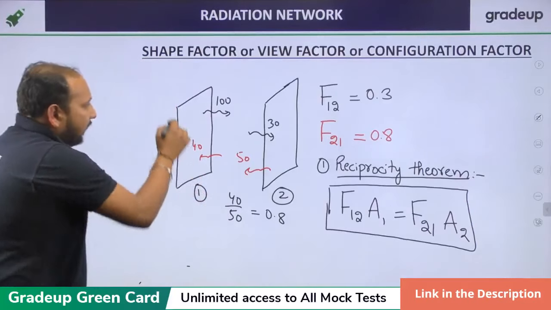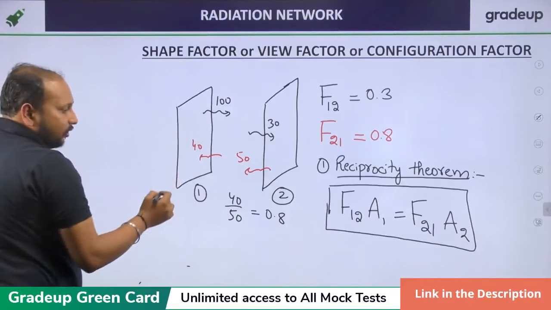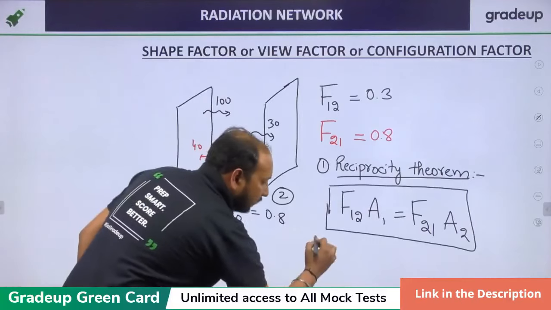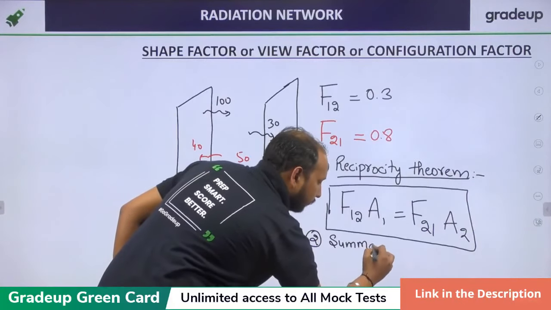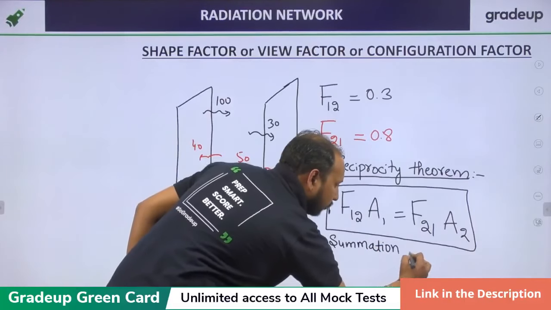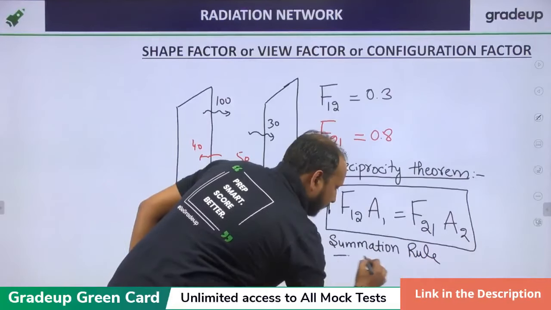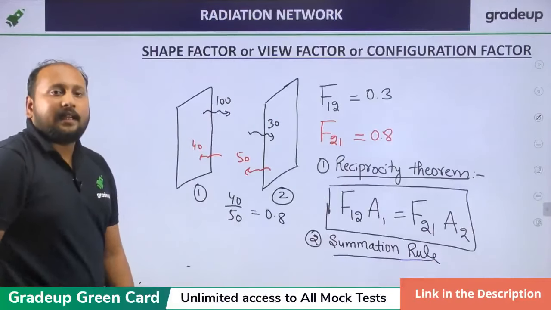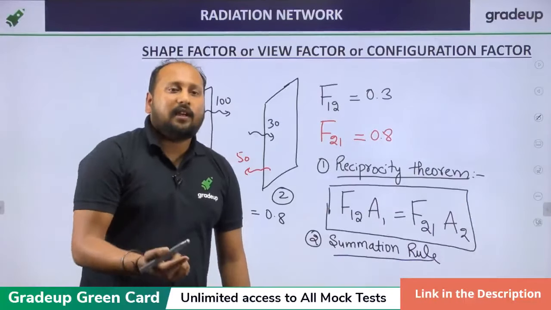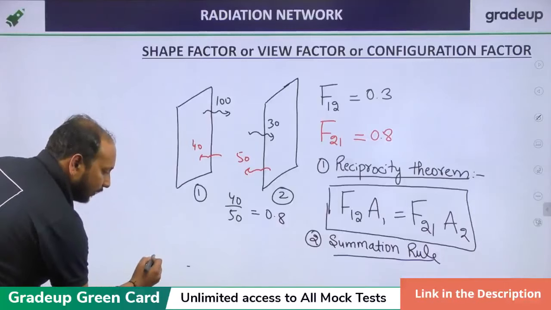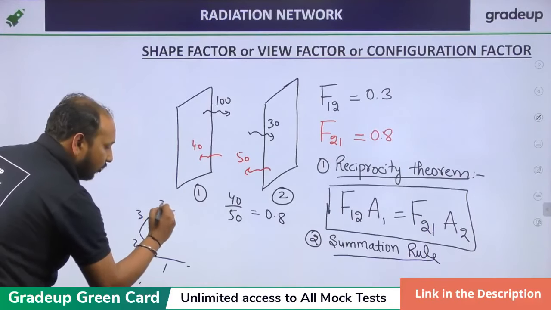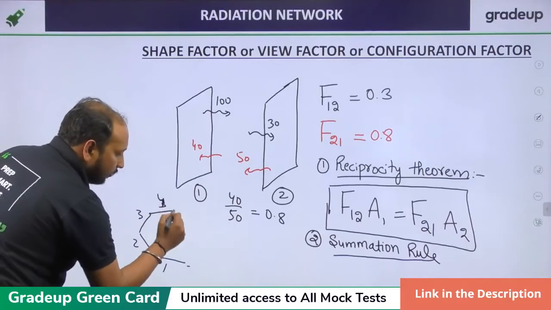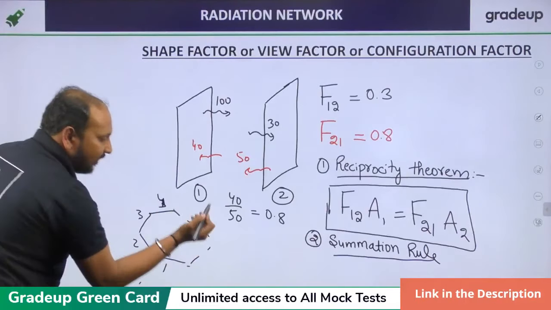Clear? The next theorem or next rule is summation rule. Summation rule basically states that if we are having more number of surfaces, for example, a surface like this 1, 2, 3, 4, we are having n surfaces.